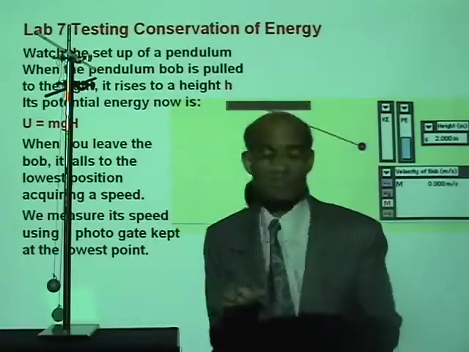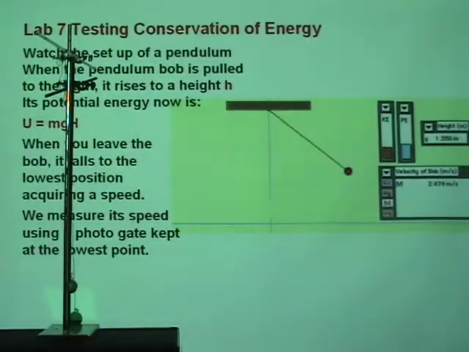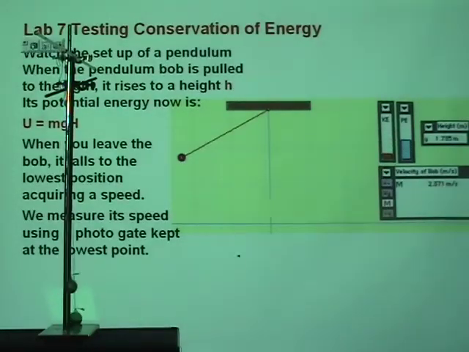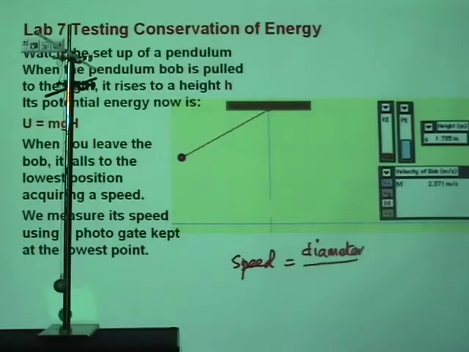Now how do you calculate the speed? I want you to make a note of that. Speed is calculated like this. Speed equals the diameter of the ball divided by the time. I'm going to give you the diameter of the ball. The diameter of the ball is 0.04 meter, and the time you will be measuring.